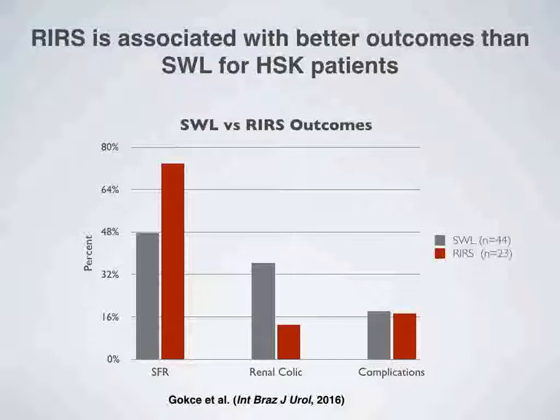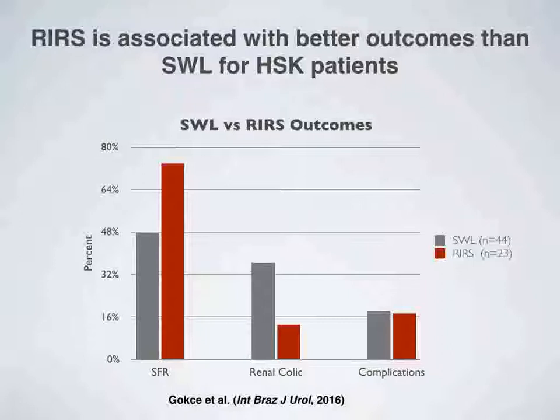A retrospective study published in 2016 compared outcomes for shockwave lithotripsy and retrograde intrarenal surgery in horseshoe kidney stone patients. Both treatment groups were similar demographically in respect to age, gender, and stone location. Both groups had a mean stone size of 1.7 centimeters. Their primary outcomes were measured as stone-free rate, defined as no residual fragments greater than 3 millimeters, renal colic episodes, and complications. What they found was that overall, retrograde intrarenal surgery outperformed shockwave lithotripsy.